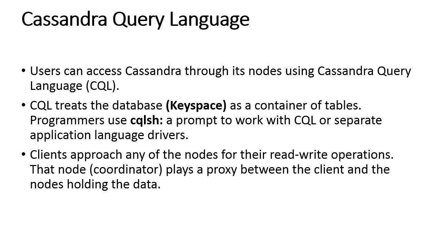So these are the basic components of Cassandra. And as far as the Cassandra query language is concerned, it is used for read-write operations, and the node or the coordinator plays a proxy between the client and the nodes which are holding the data.